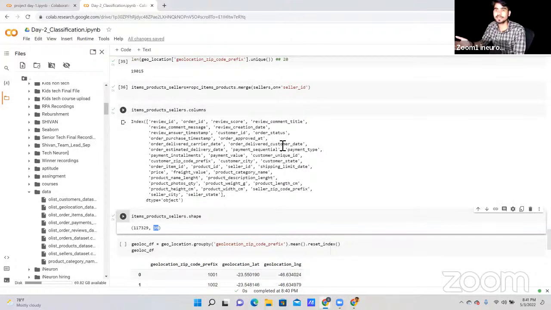But definitely some of the columns are unnecessary. So how do we get to know which columns are important for our project and which columns are not important for our project? Can anyone tell me how we can do the analysis so that we can find out only the important columns? Anyone? Any idea? Yes? No?